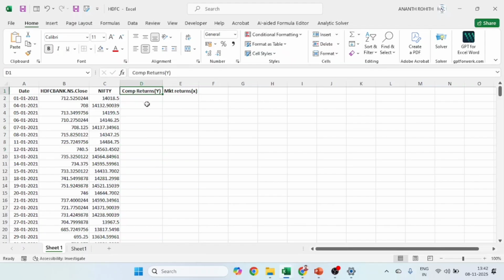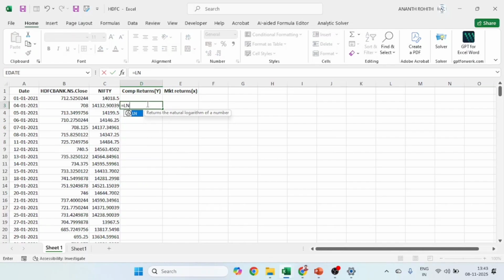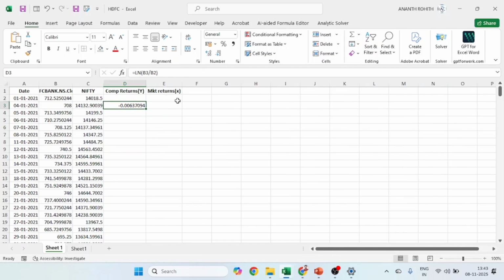For company returns, we are going to calculate log returns. What is the price change compared to the previous day? Here we are taking the percentage change between today's price and yesterday's price. So B3 divided by B2. You can see from 712 to 708, around 4 rupees decreased. If you express it as a percentage, it's around 1%. We can say 0.006. So around a 1% decrease was observed.